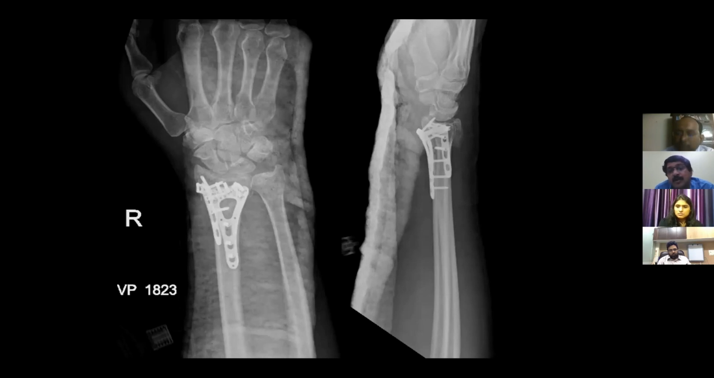So we want to give a stable fixation so that we can mobilize these patients early. Otherwise, if this fracture is not stable and we are not fixing it, we cannot mobilize them early. So the post-op result of early rehabilitation is not there, and post-op movements become a little bit less because of stiffness from immobilization.